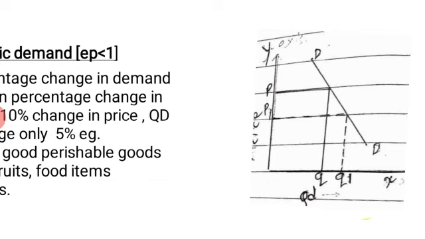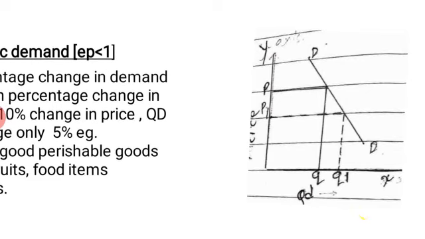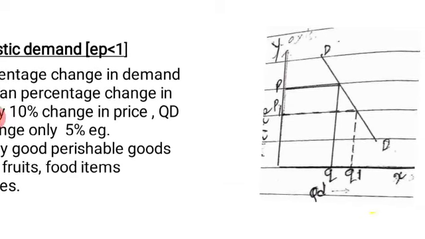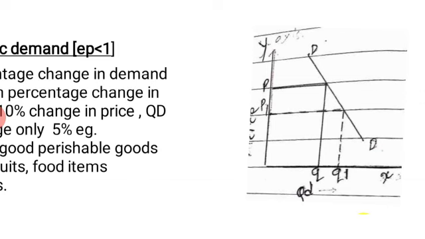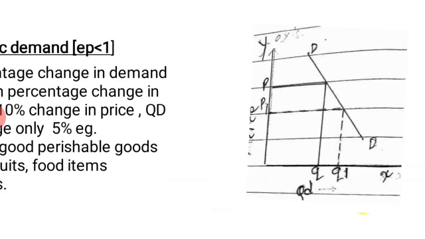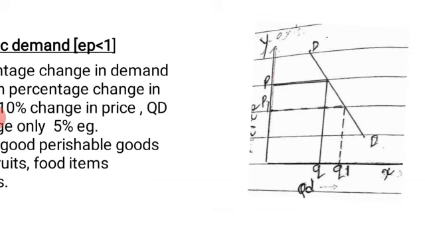The given price here is P and given quantity demanded is Q. Then we get a demand curve. Then there is movement along the same curve. Then price falls to P1, say by 10%, but quantity demanded increases only by Q1. You see the gap between P and P1 is more, but the gap between Q and Q1, that is quantity demanded, is less. So there is greater change in the price but a smaller change in the quantity demanded.